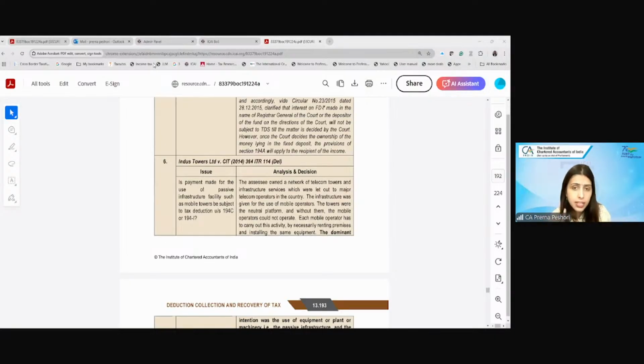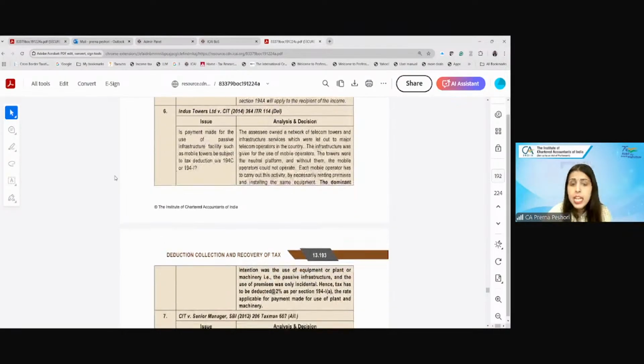Because if you see, there are two rates. What is the rate for the rent of the land or building? If you see here, we have written 2% if it is plant and equipment, and 10% for land and building. So here, which TDS will be applicable? The Delhi High Court has said that 2% will be applicable and not 10%. Why?